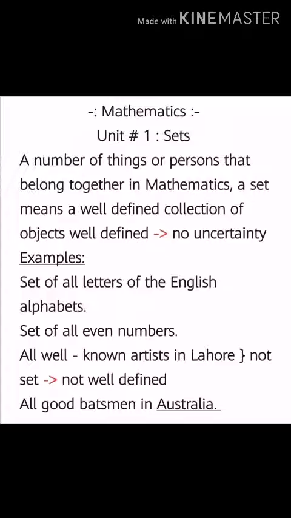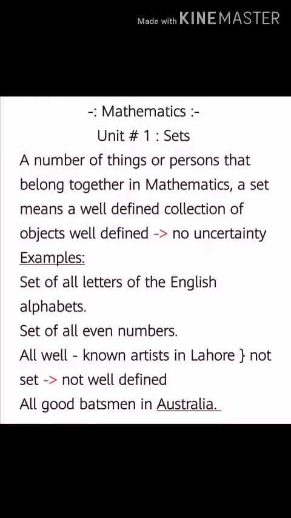A set is a number of things or persons that belong together or are usually found together. But in mathematics, a set means a well-defined collection of objects. Now the question arises: what is the meaning of well-defined? Well-defined means that there should be no uncertainty about which object belongs to the set and which does not.